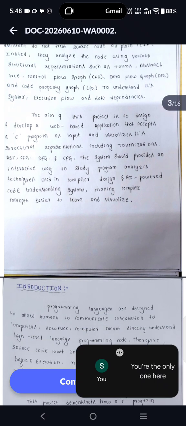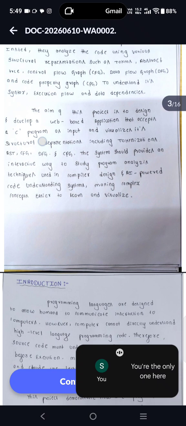The aim of this project is to design and develop a web-based application that accepts a C program as input and visualizes its structural representations, which include tokenization, AST, CFG, DFG, and CPG. The system should provide an interactive way to study programs and analysis techniques, making complex concepts easier to learn and visualize.